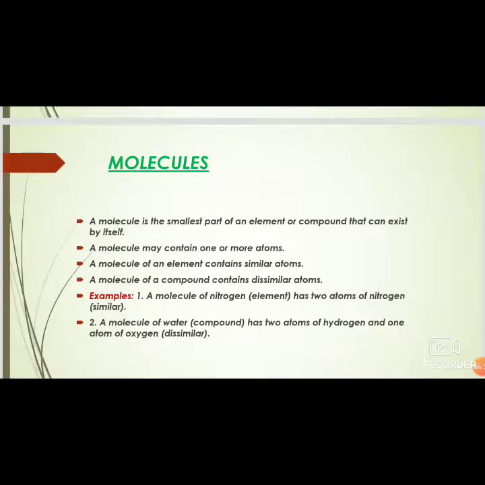If we take a molecule of water, which is a compound, we shall find that it has two atoms of hydrogen and one atom of oxygen. Now these two are dissimilar. Oxygen and hydrogen are dissimilar atoms. So a molecule of water, which is a compound, is made up of two different types of atoms, hydrogen and oxygen.